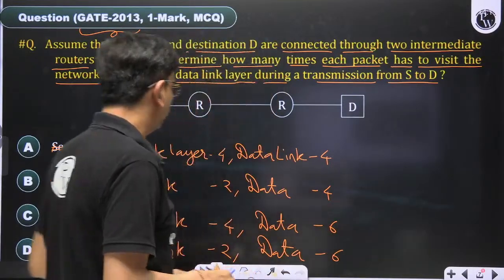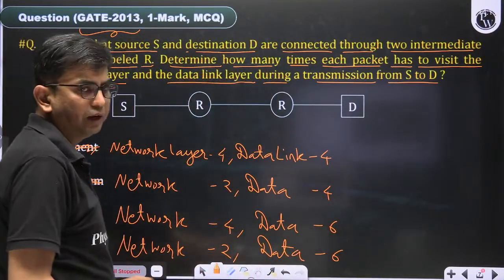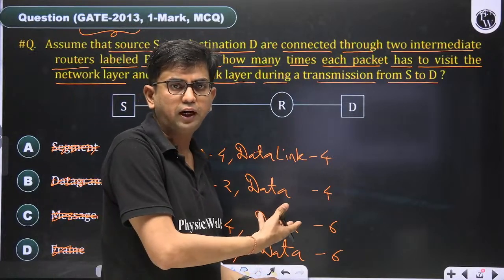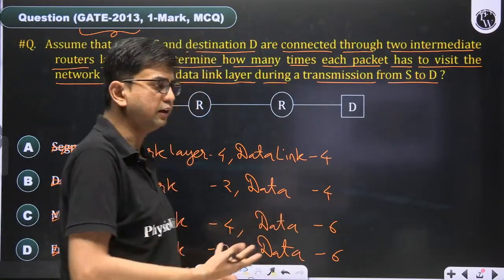It is asking in the question. Options I have typed accordingly. Might differ from the GATE question options, but the correct answer is there.